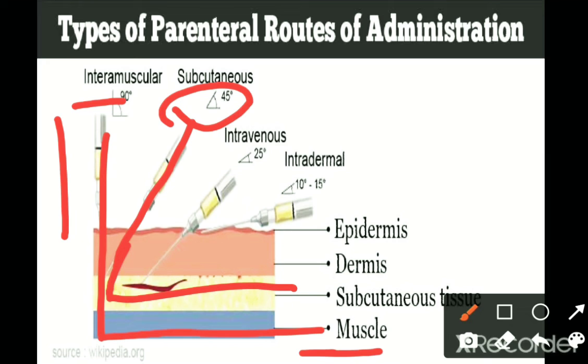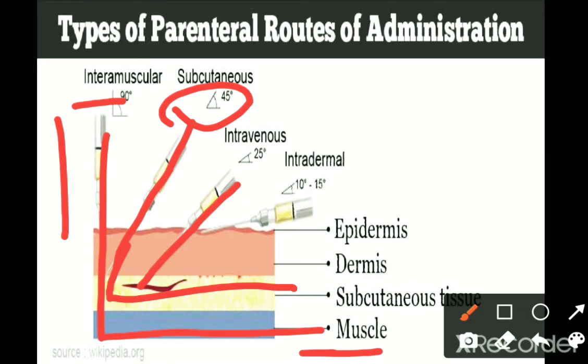And after this, intravenous, which is given to the veins. At that time you should give the drugs at 25 degrees, which is in the subcutaneous tissue. The veins are present in the subcutaneous tissue, so if you want to give the drug to the veins, you have to give it at an angle of 25 degrees.